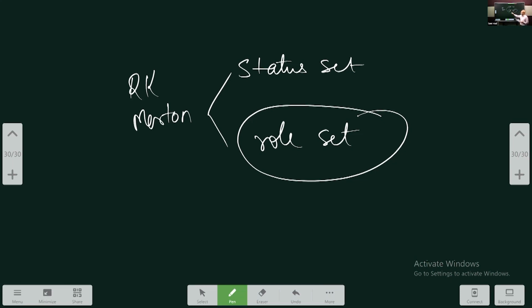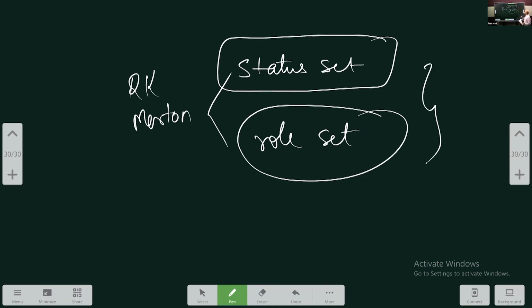All those different roles which come with a particular status are called role set. Likewise, one particular role can have multiple statuses. Those are called status set. Just like one status can have multiple roles and they are called role set, sometimes one role can have multiple statuses and all those are called status set. So this is how R.K. Merton described this issue. And when you have different roles, sometimes that leads to role conflict in society. Discuss all of this under status and role. That's it.